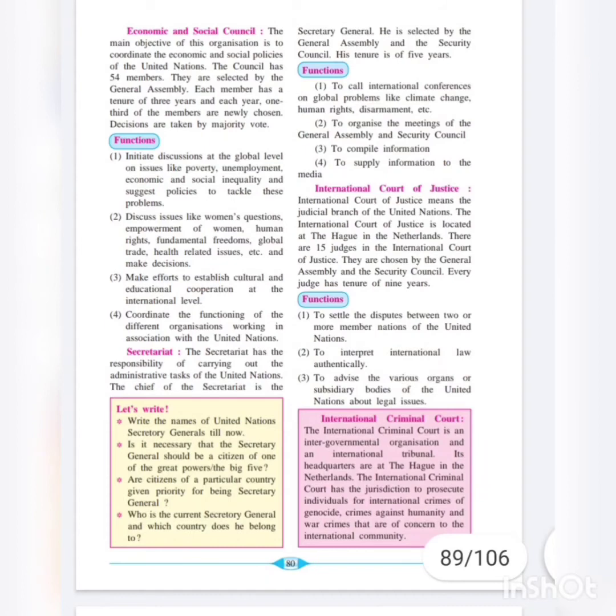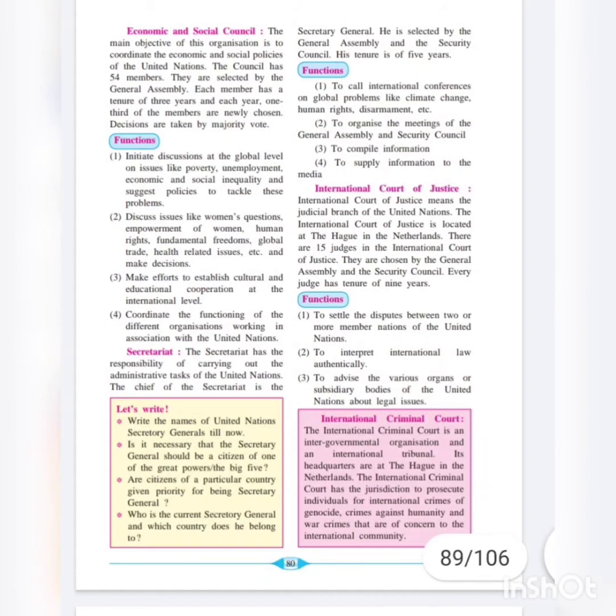Now below here it is given, the International Criminal Court. The International Criminal Court is an intergovernmental organization and international tribunal. Its headquarters is at The Hague in the Netherlands, and it has the jurisdiction to prosecute individuals for international crimes of genocide, crimes against humanity, and war crimes that are of concern to the international community.